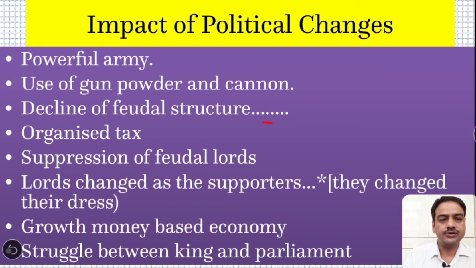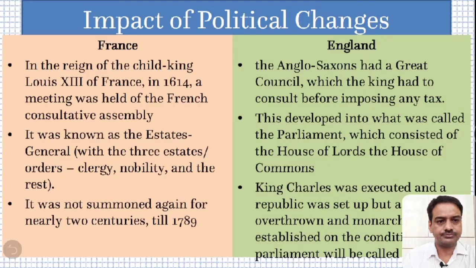So this was a renewed kind of feudalism which took place in Europe, which was different from the old feudalistic system. And now money was used for more transactions, and more exchanges were taking place in the form of money, and that also declined the old feudal system. The struggle between the parliament and king was also taking place, and there were many instances, like in England, which we will discuss here. Now there are two countries which we were discussing, one was France and the second was England. What political changes were there and what was their impact, that we are going to discuss here.